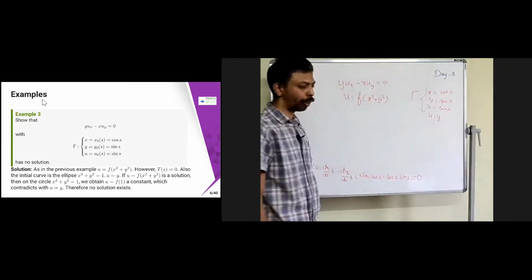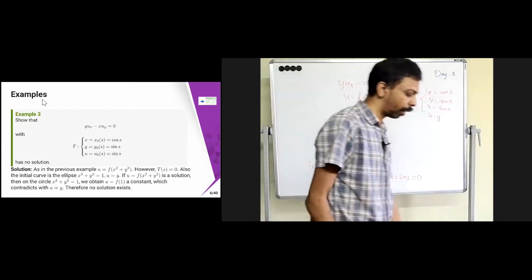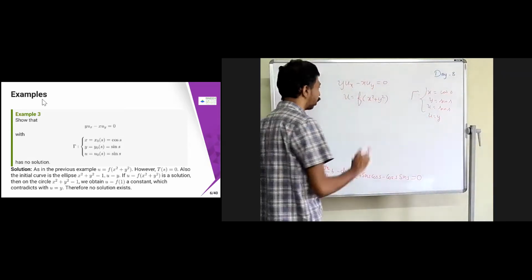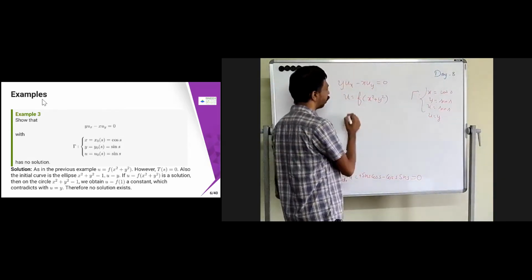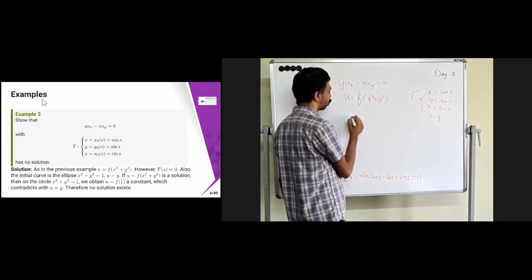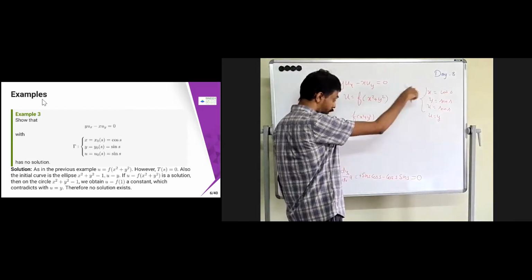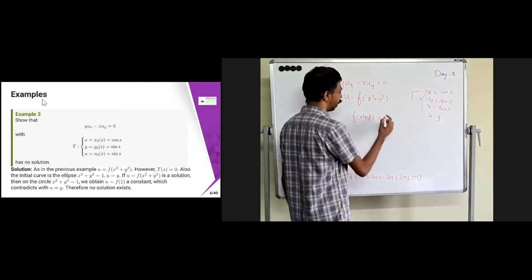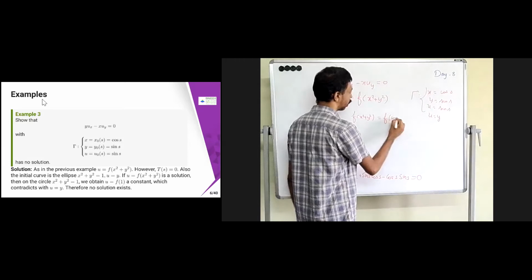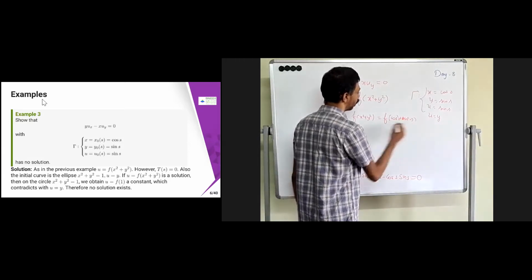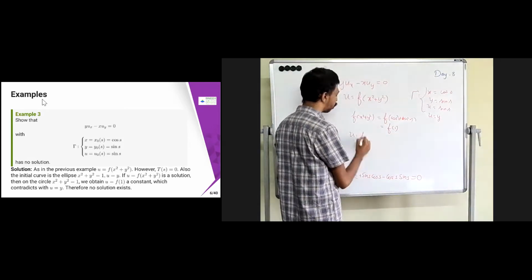Therefore, the existence and uniqueness is not guaranteed. Let us check whether it is going to be satisfied. Now if we substitute, what is f of x square plus y square? What I am going to get is f of cos square s plus sin square s. That is nothing but f of 1. Therefore u is equal to f of 1.